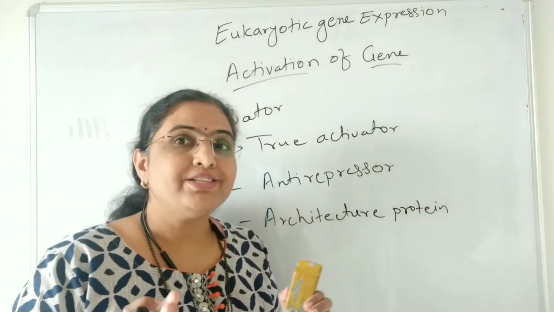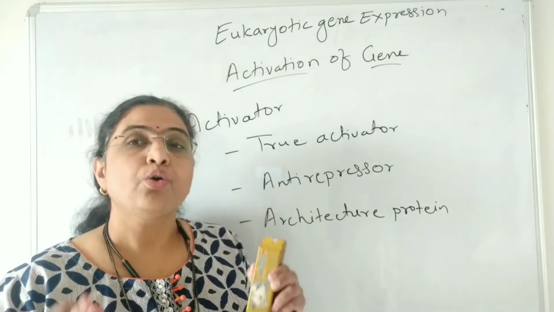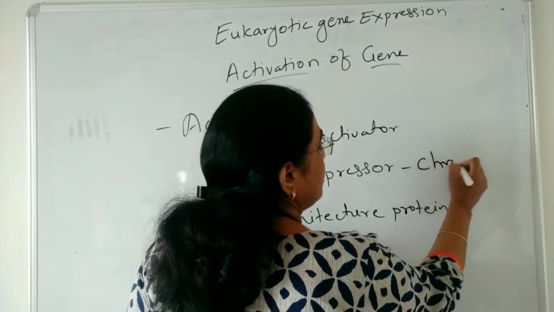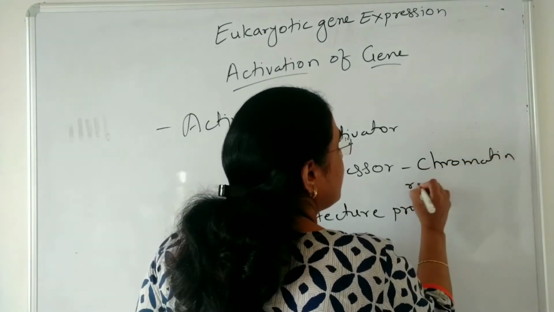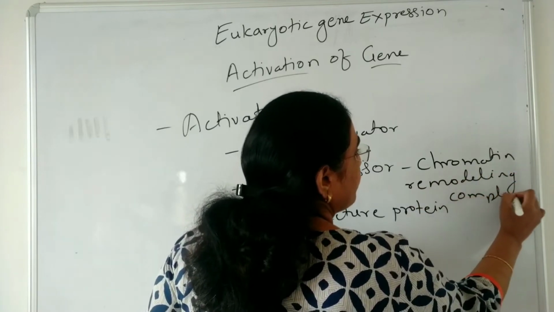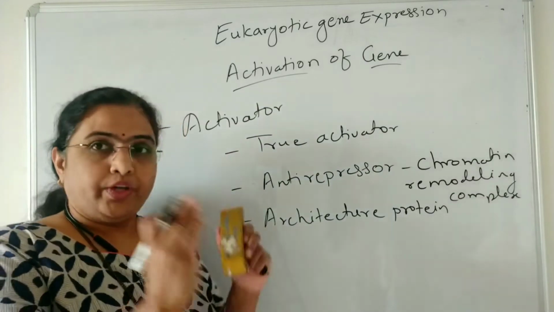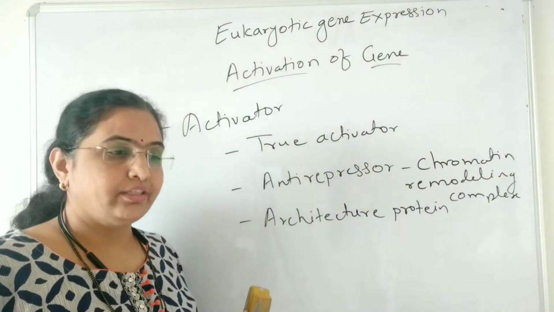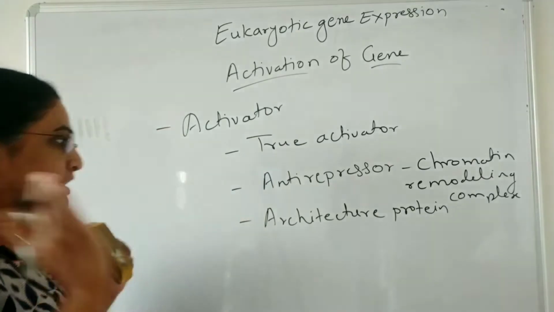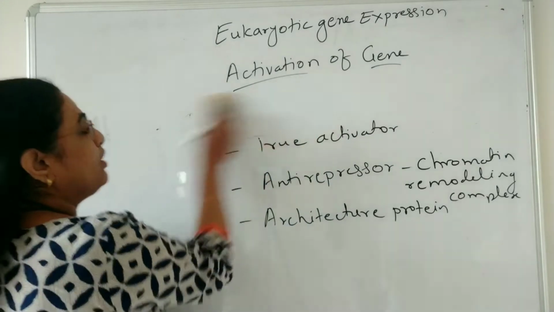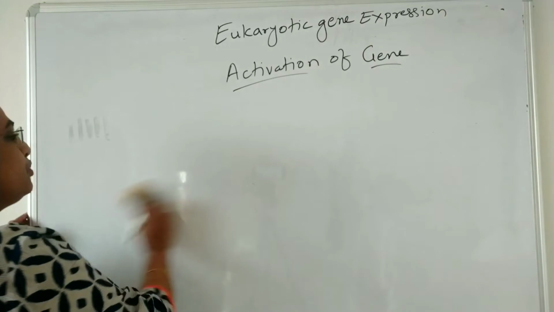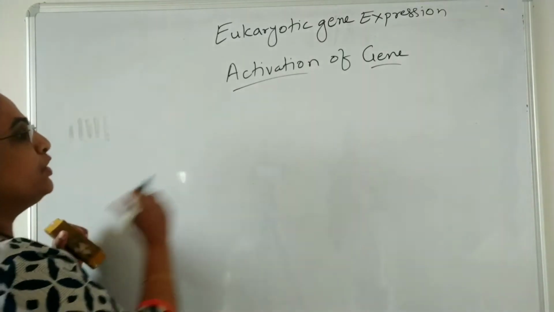Now the anti-repressors are also called chromatin remodeling complexes. Just now I have said that the chromosome is a repressed state of the genes. And here, if you consider the basic structure of the chromosome, it is a nucleosome.